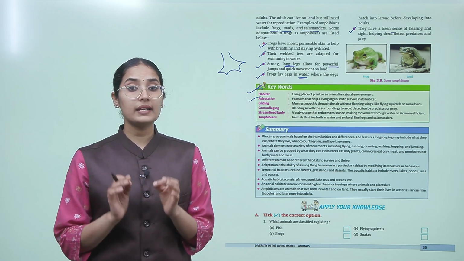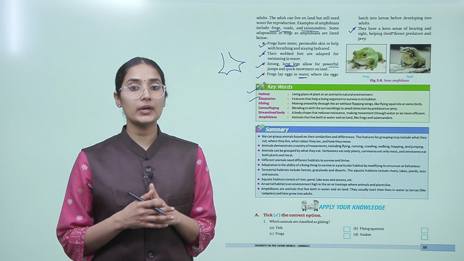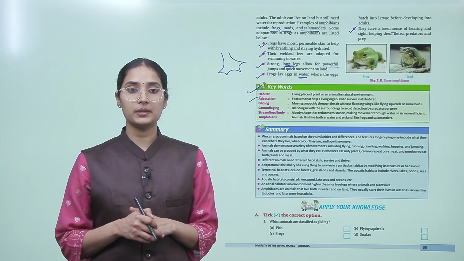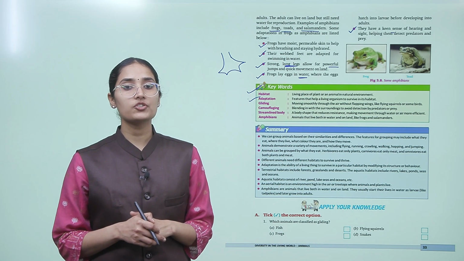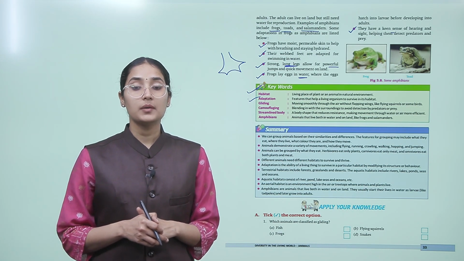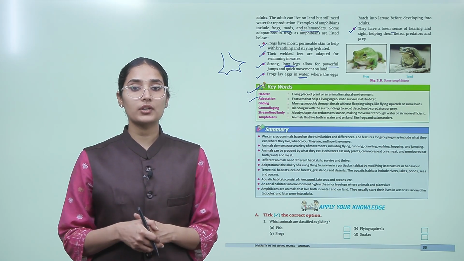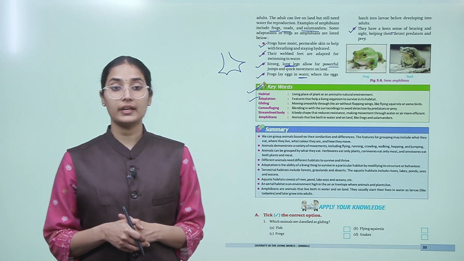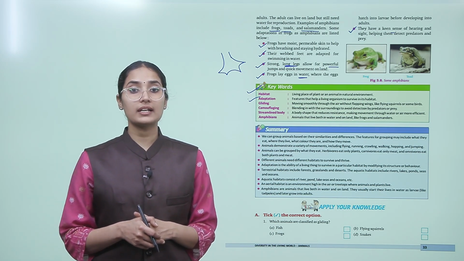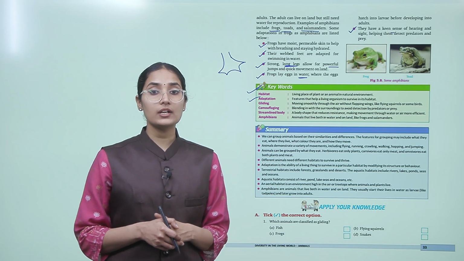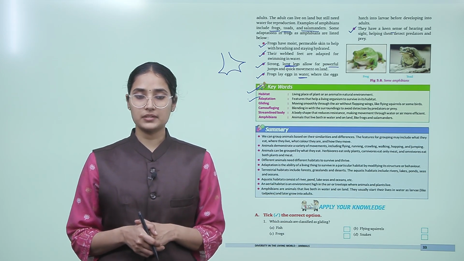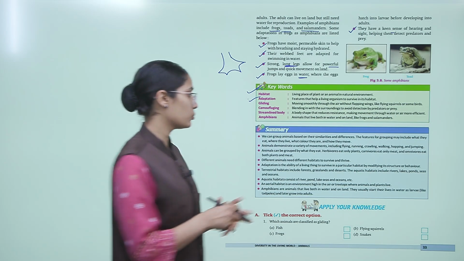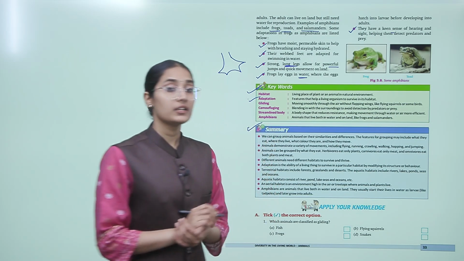Camouflaging: blending in with the surroundings to avoid detection by predators or prey. Streamlined body: a body shape that reduces resistance, making movement through water or air more efficient. Amphibians: animals that live both in water and on land, like frogs and salamanders. So let's summarize what we have read in this chapter.